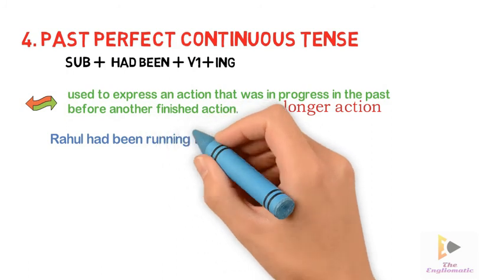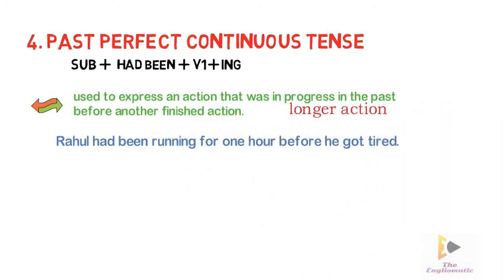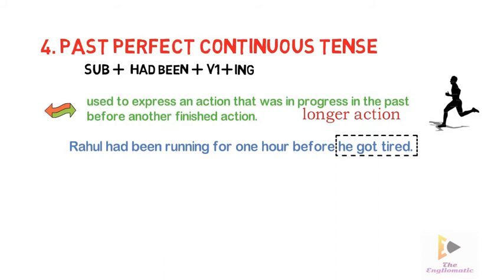Look at this example. Rahul had been running for 1 hour before he got tired. Here, we know that he got tired at some point in the past, and that was because before that he had been running for 1 hour. So, the earlier past action, which was in a longer period of time, will be in past perfect continuous tense, and the other part will be in simple past tense.